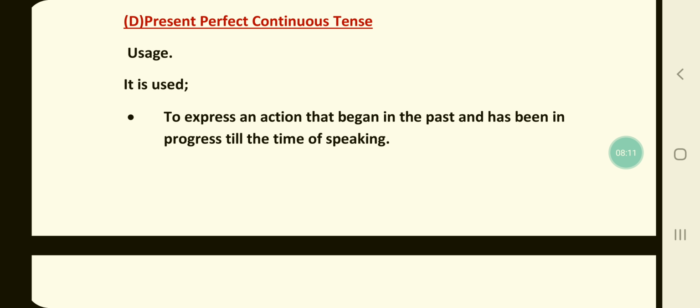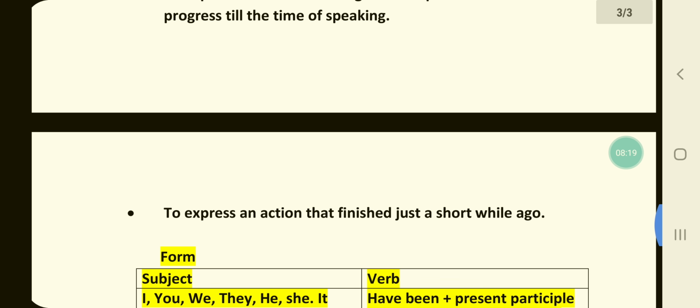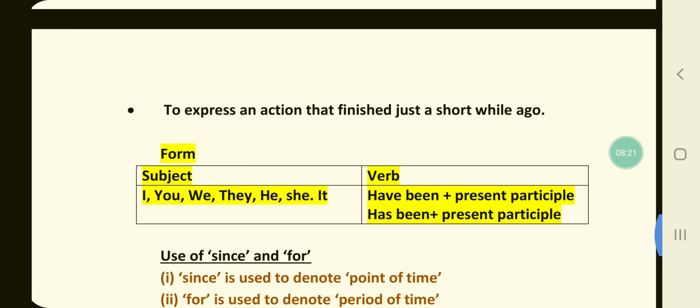Now children, here generally the use of since and for comes, which we shall discuss later. It can also be used to express an action that finished just a short while ago. For example, he has been watering the plants. Now children, he has been watering the plants. It means he is not doing it now. She has been working all the day. Or, I have been working in the field.